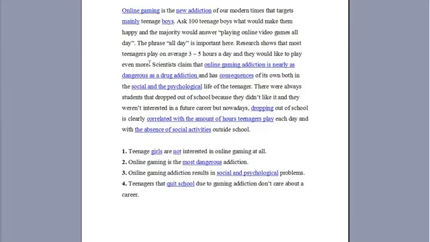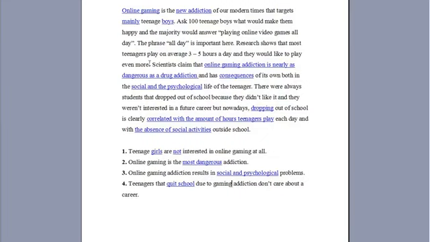So, what is it? True, false, or not given? It is false. It says it is dangerous, but not as dangerous as drug addiction. Not yet. They are close, but not as dangerous. It is nearly as dangerous as taking drugs. It cannot be true because it is not the most dangerous addiction. There is still drug addiction. It cannot be not given because the text clearly states that it is not as dangerous. So it is false.